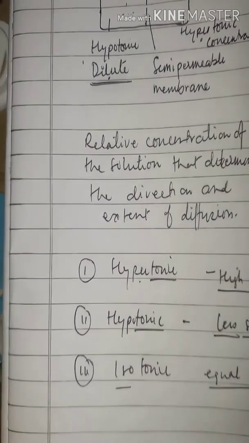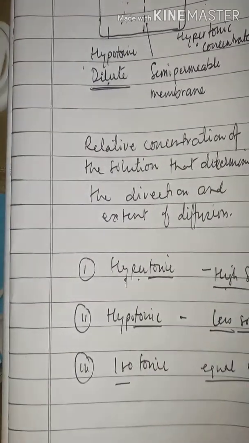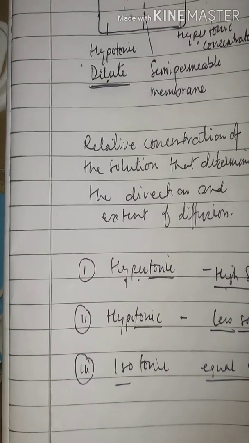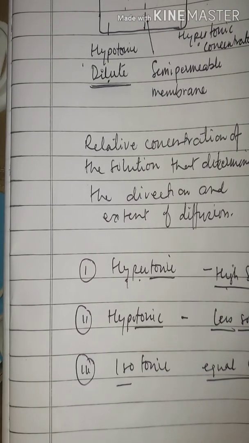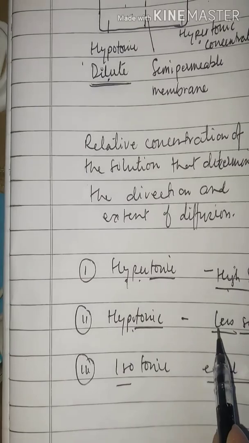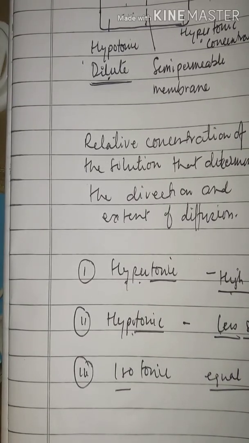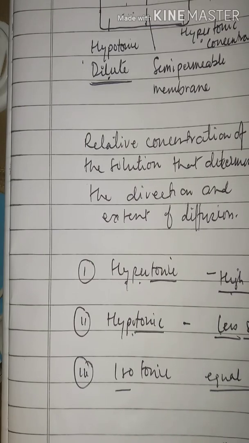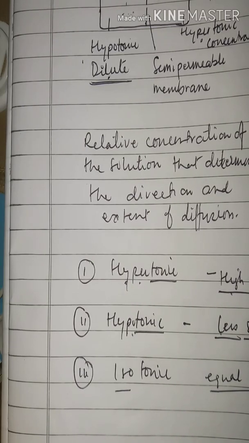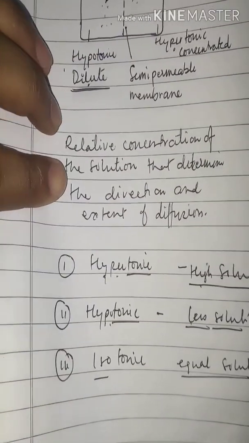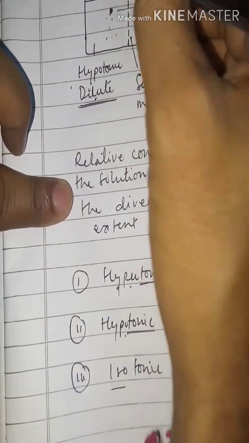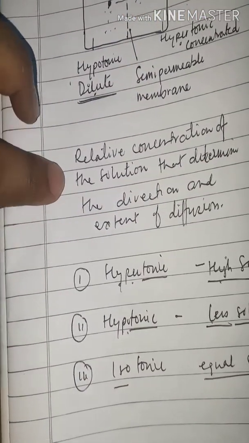Getting all of you? Hyper, high solute concentration. Obviously, the water concentration is low. Hypo means less solute concentration, or the water will be maximum. And here, the concentration of solute and solvent is equal on either side of a semi-permeable membrane. Clear all of you? So tonicity, three types of solution.